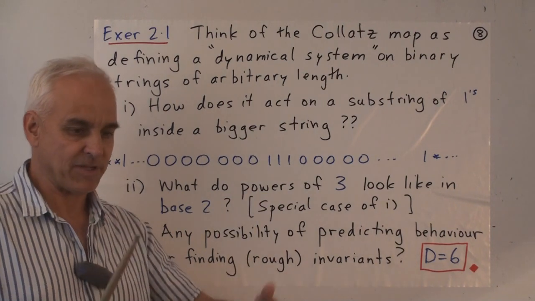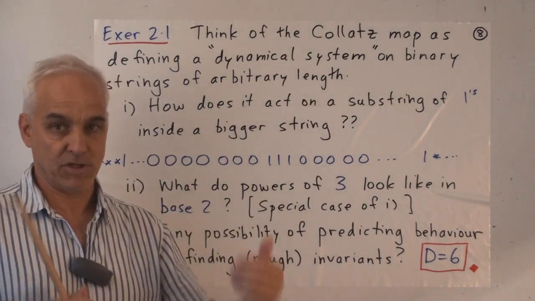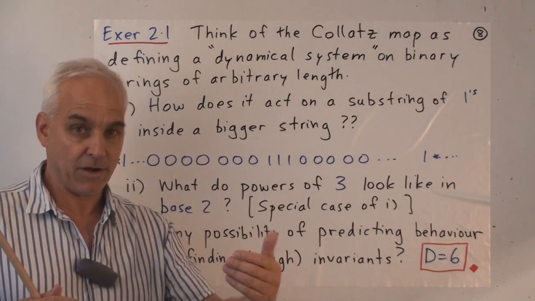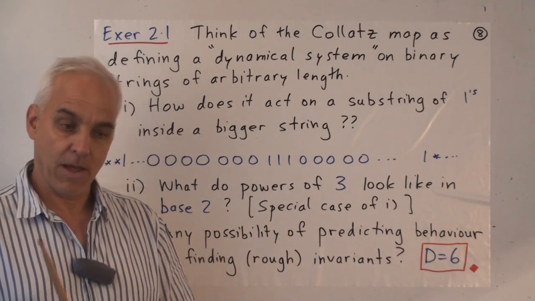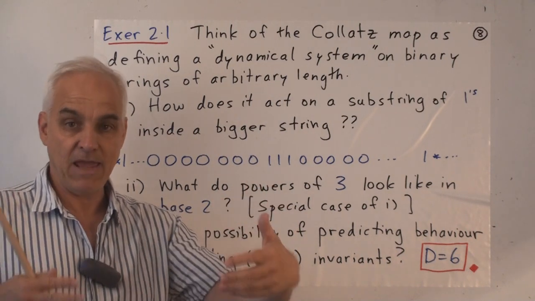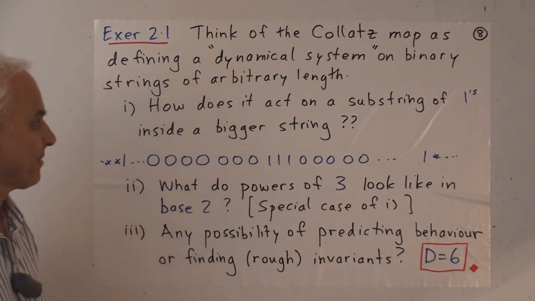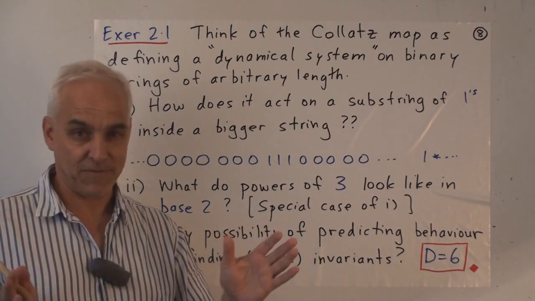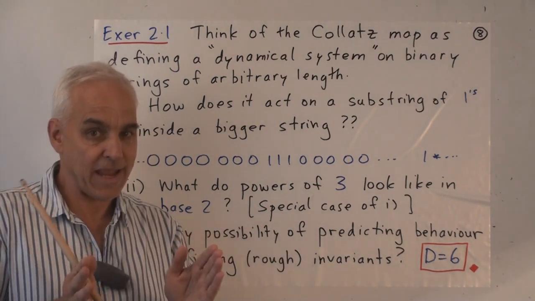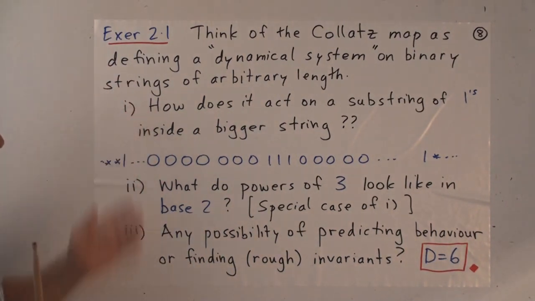The Collatz map takes one binary string and outputs a new binary string in a very predictable, clear-cut arithmetical way. And what we're really trying to do is predict the long-term behavior of this map. One approach to this kind of thing is to study it in a special case or a simpler version. So here's a simpler version.